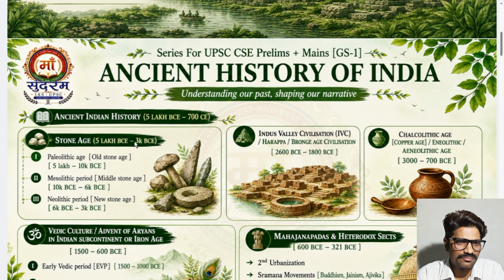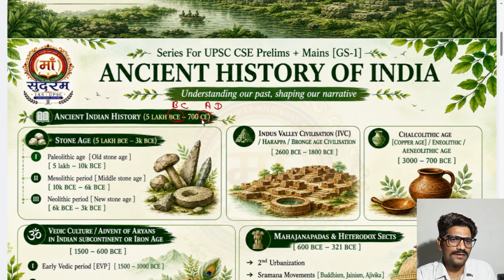Now actually two things we are using, BCE and CE. You can see here BCE and CE, okay. Initially we were using BC and AD in place of BCE and CE. That thing also I will tell you. So what is this?